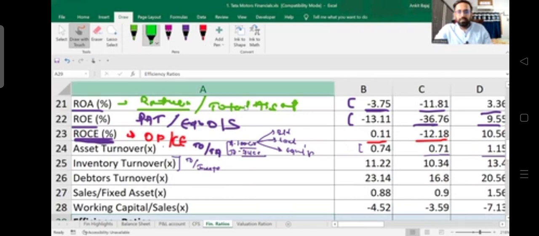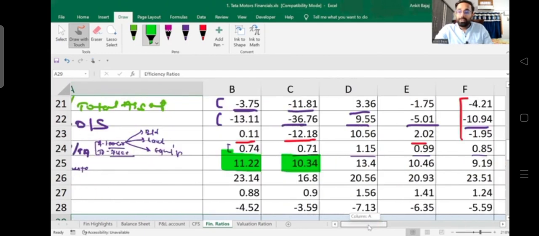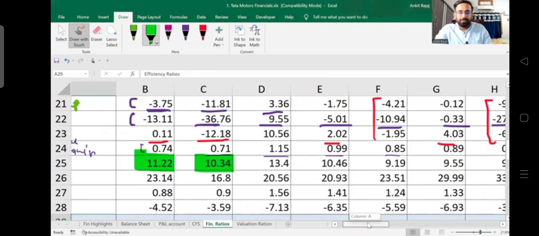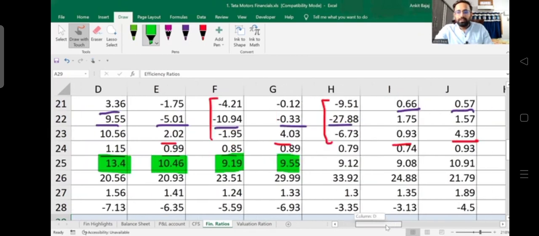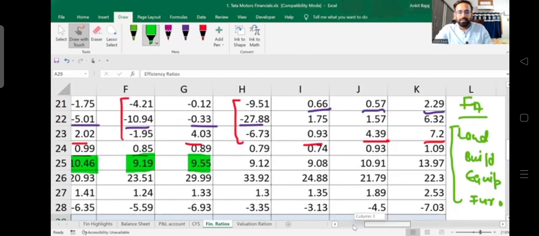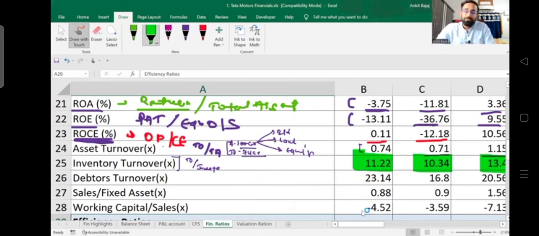They are having an inventory turnover ratio of 11.2, and 10.34 in the previous year. It shows that they are having great, high sales. They are having 13.4, 10.46, 9.19. So every year you can see their inventory turnover ratio is increasing. It means if they have inventory of 100 crore rupees, they are able to perform sales of 1100 crore rupees in this ratio.